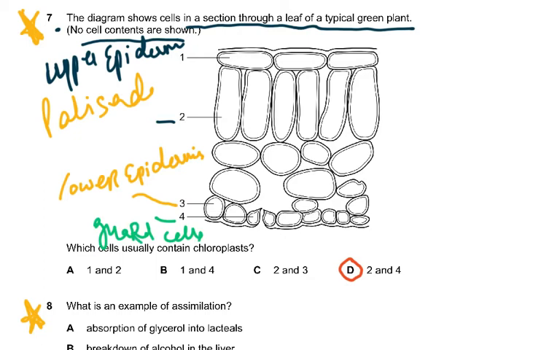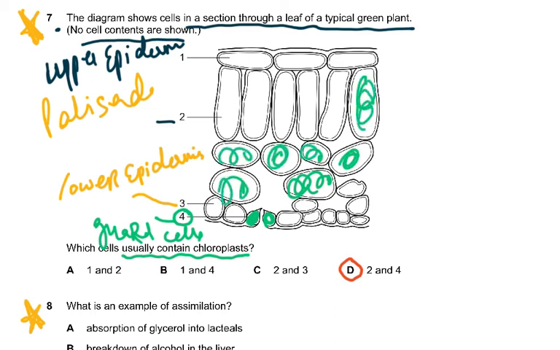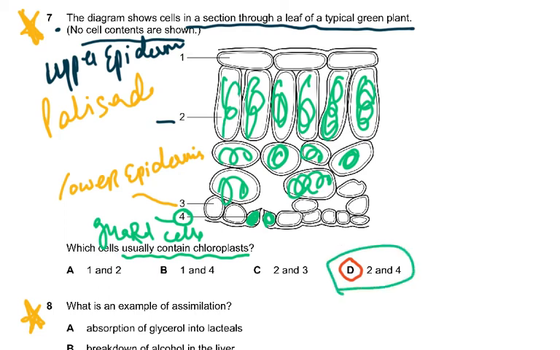Now, it says which cells usually contain chloroplast. Now, remember, 4, the guard cells, usually contain chloroplast. The spongy mesophyll contains chloroplasts, but they didn't mark the spongy mesophyll. And the palisade mesophyll contains chloroplasts. So, a quick revision. It had to be 2 and 4. 2 is the palisade mesophyll and 4 is the guard cell. 3 is the lower epidermis, and the epidermis cells do not contain any chloroplast. It's a confusion. If you have that confusion, you won't be able to do this question.